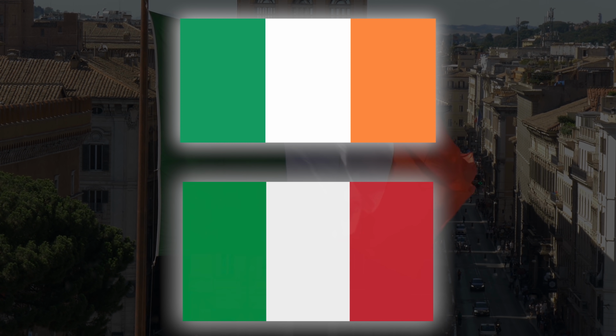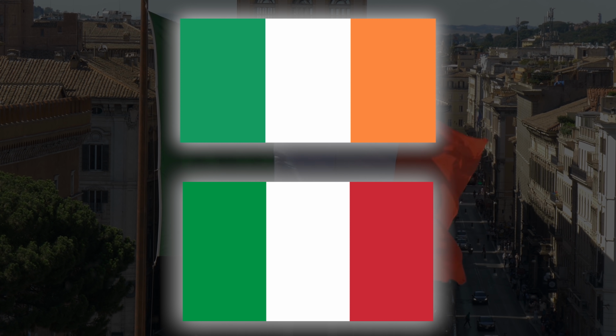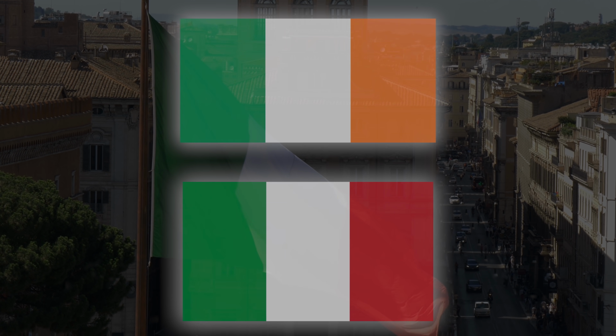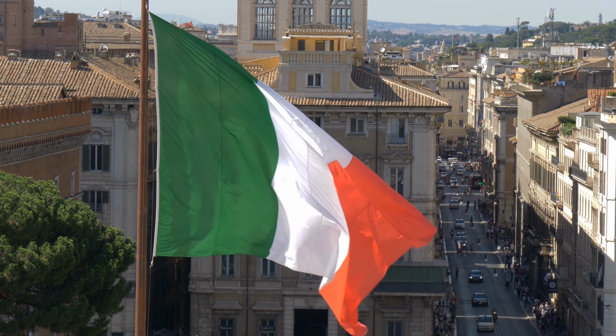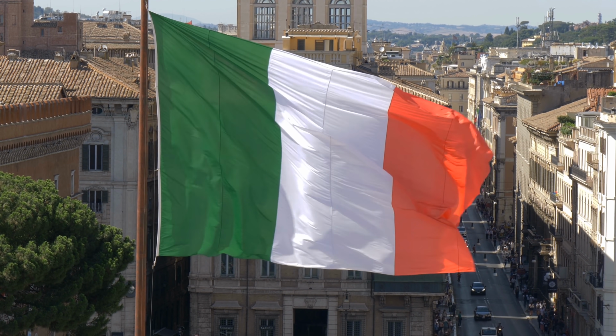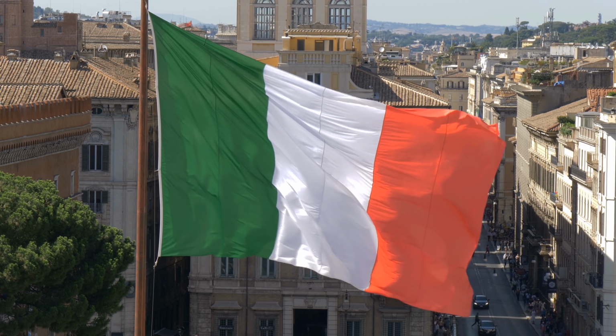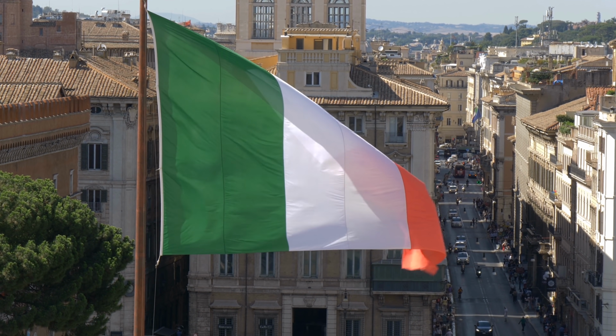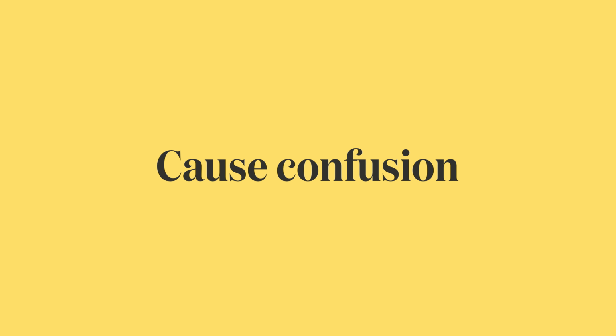Another common flag complaint is that this was the flag of Ireland and not the flag of Italy. Well, two things here. Firstly, all your nations out there need to stop with the 3 vertical stripes, it gets very confusing. And the second is that, yeah, this is kind of orange looking, I'll give you that, but the background is very obviously Italy, but I could see how it would be easy to get confused. This segues us nicely onto our next set of mistakes, which could cause confusion.